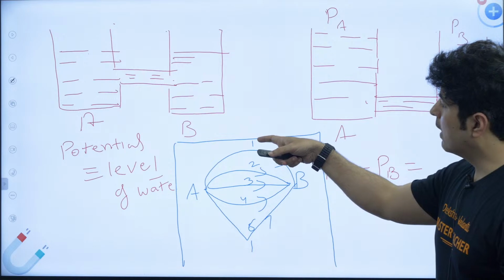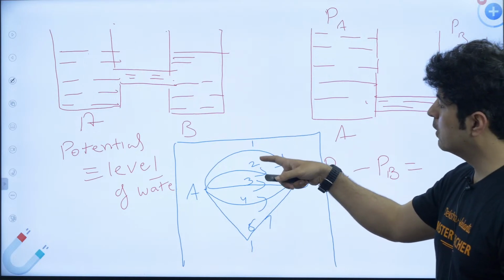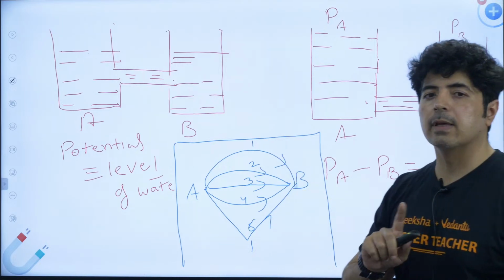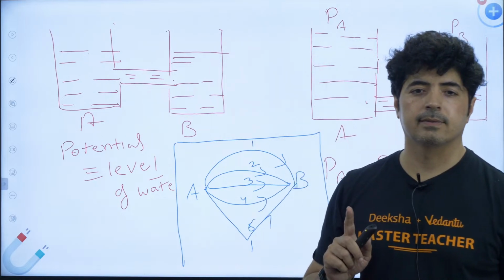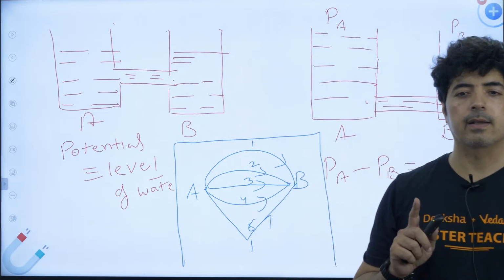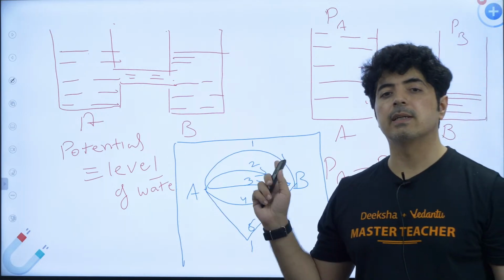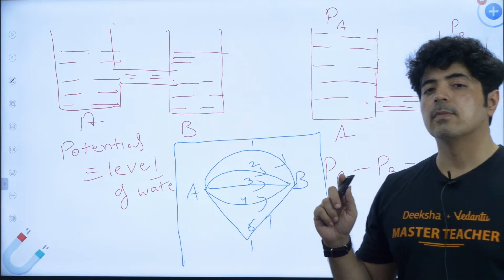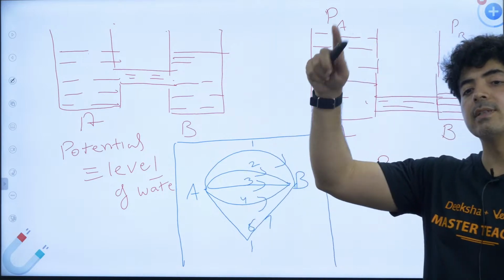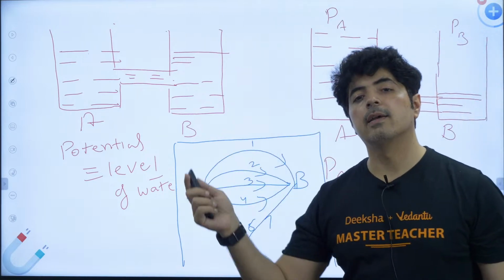That means 1, 2, 3, 4, 5, all of them will be considered parallel. Once we do resistances, Ohm's law and all that, this will be used, so please understand this now.